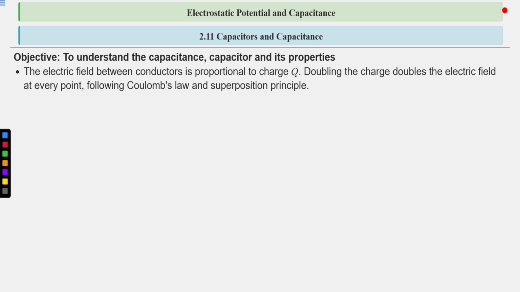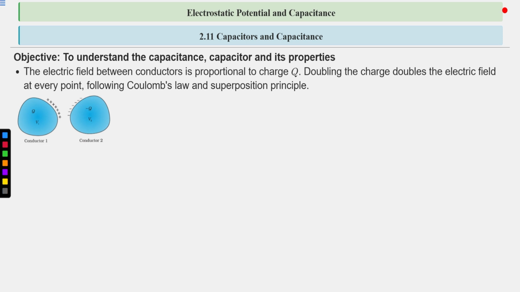If charges are less, the electric field produced will be less. So doubling the charge doubles the electric field. If we double the charge on the conductor, the electric field will also get doubled, following Coulomb's law and the superposition principle.